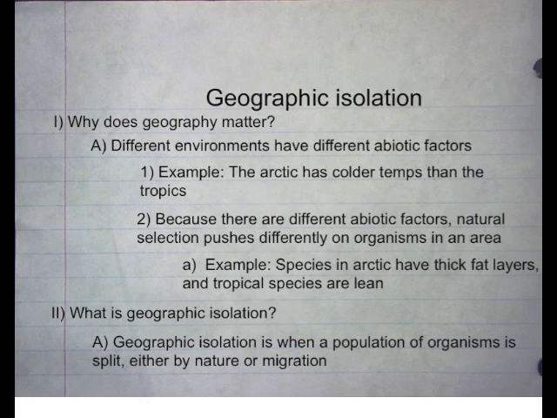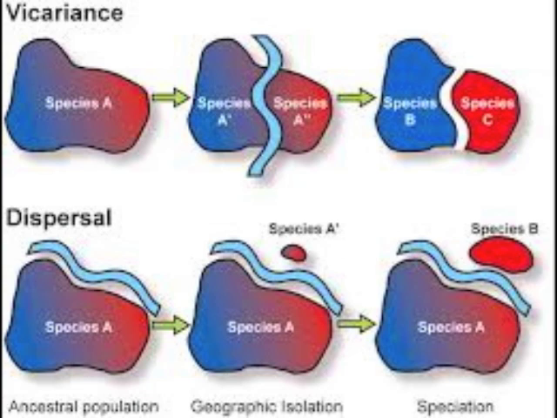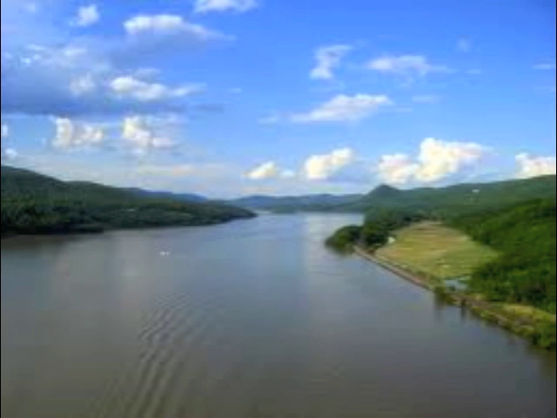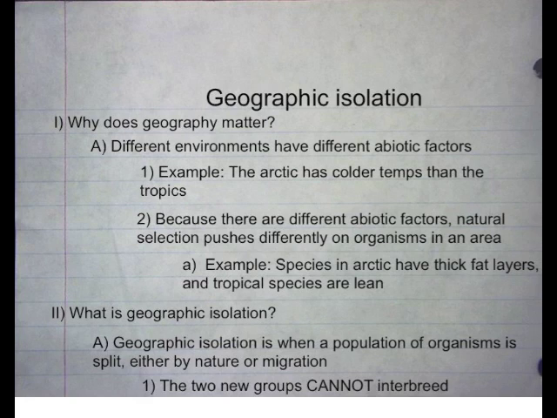What is geographic isolation? Geographic isolation is when a population of organisms is split, either by nature or migration. This can be either due to a new mountain range forming or a river separating the two populations. Now that they are separate, abiotic factors will work differently on the organisms. The key component is that the two groups cannot interbreed.